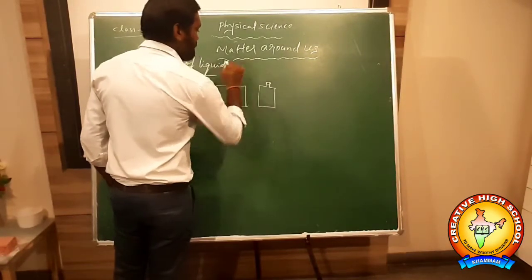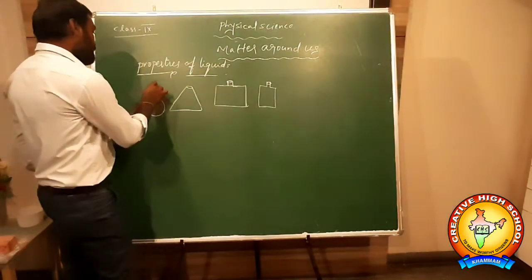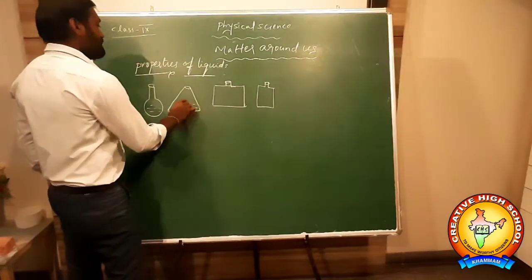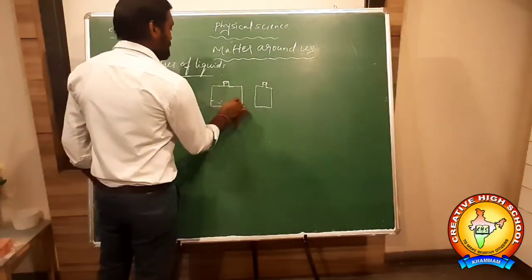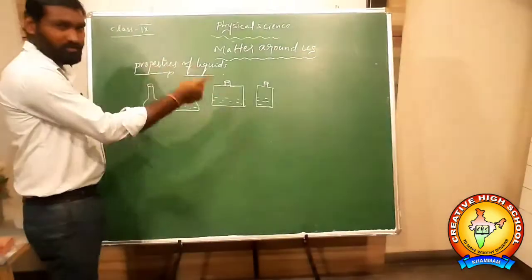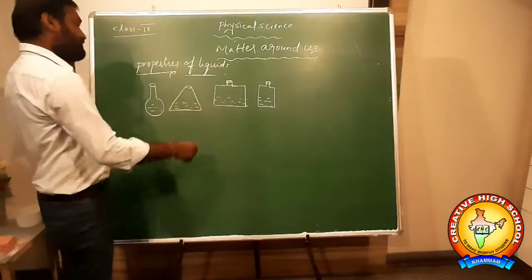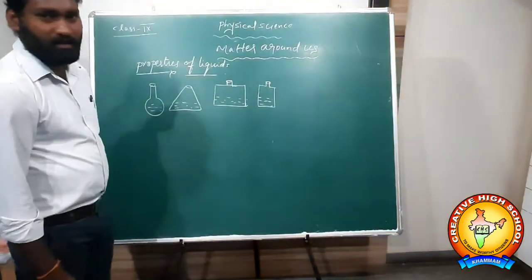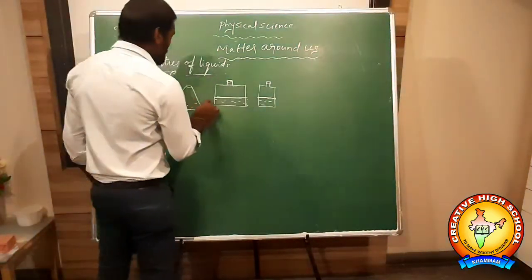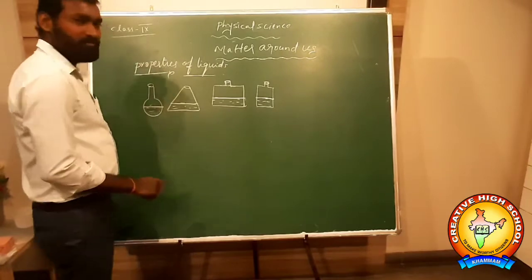I can pour the milk into the jars. After pouring, the same amount of liquid is poured into different types of jars. Observe what the shape of the liquid is. What is the shape of the liquid? There are different shapes.